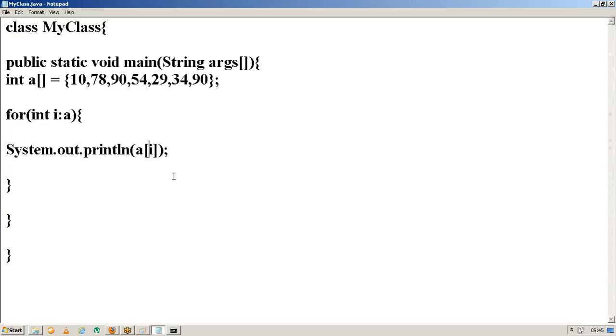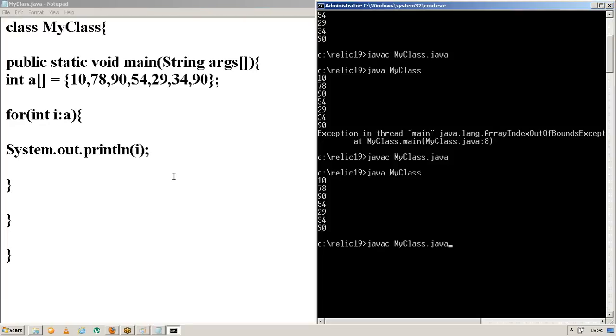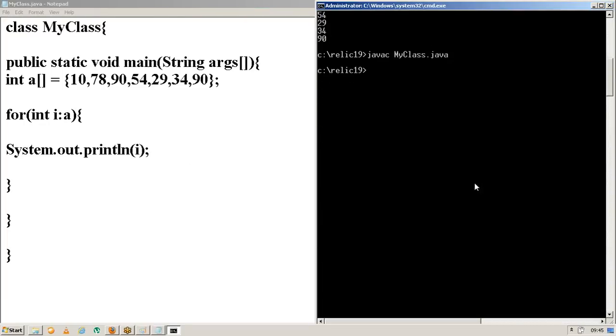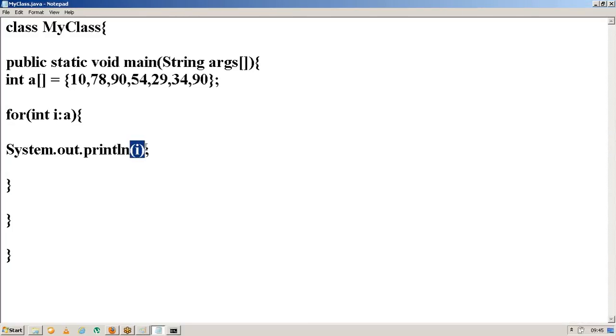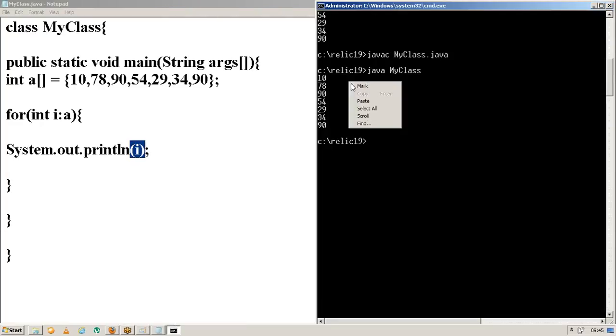To avoid getting these types of errors, what we have to do is write it like this: integer i colon a. This is the for each loop. While we were discussing control statements, I didn't explain for each, right? Because to understand the for each loop, it is mandatory to know about either the arrays concept or the collection framework. So right now I am using for each here.